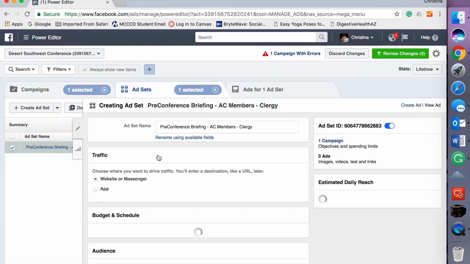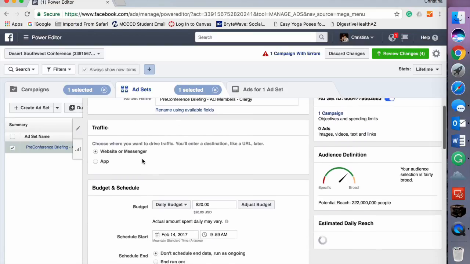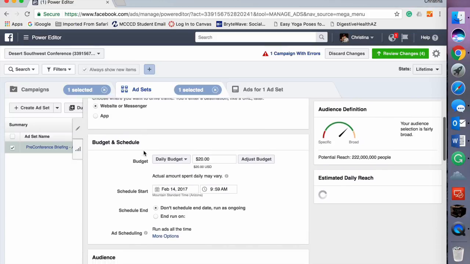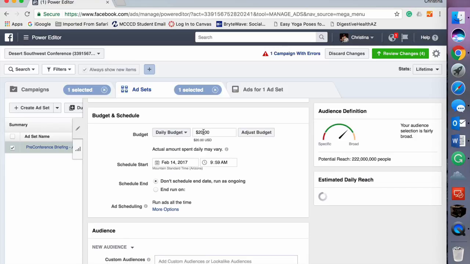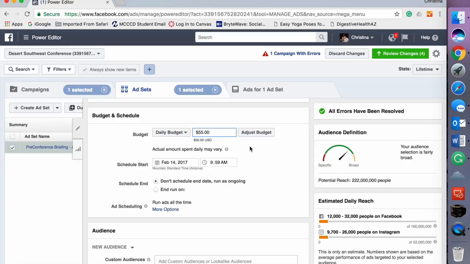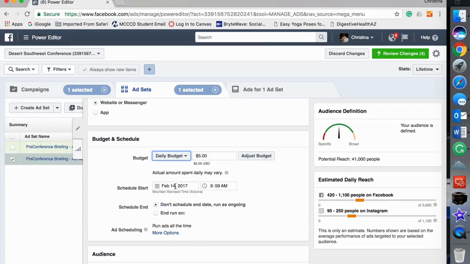Let's get to the ad set itself. There we go. Okay, so this is my ad set name. And like I said, we picked traffic. It's to the website. We're going to do the daily budget to just $5.